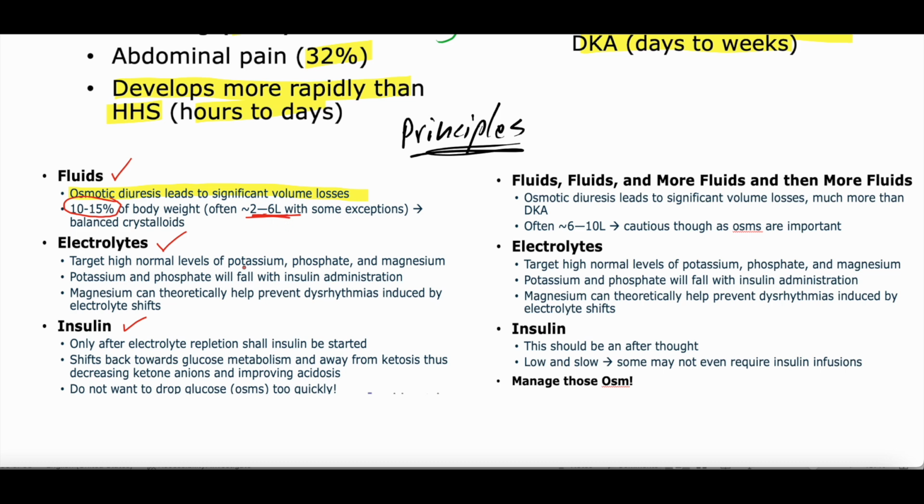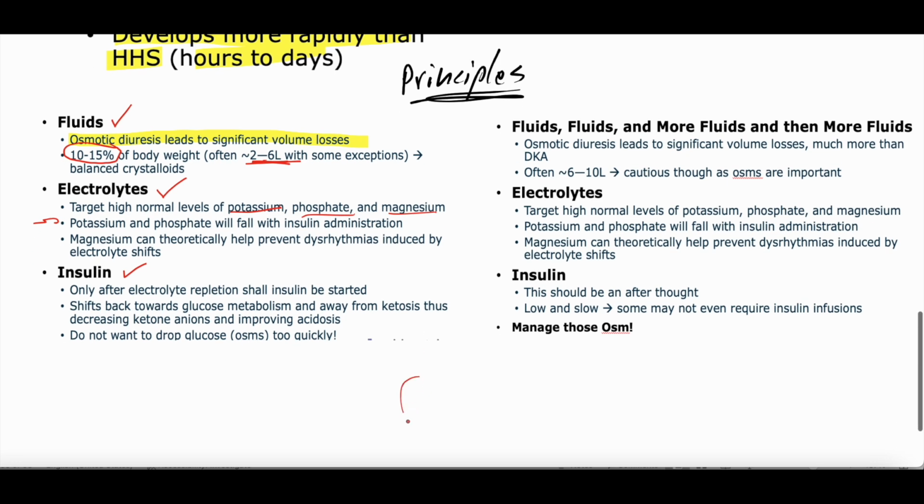With electrolytes, you want to target a high normal potassium, phosphate, and magnesium. The potassium and phosphate actually go intracellular with insulin administration, right? So you have a cell, you have the intracellular space, and then you have the extracellular space. And you have all these electrolytes in both places. And there are these transporters, right? When you give insulin, potassium and phosphate get transported intracellularly, right?